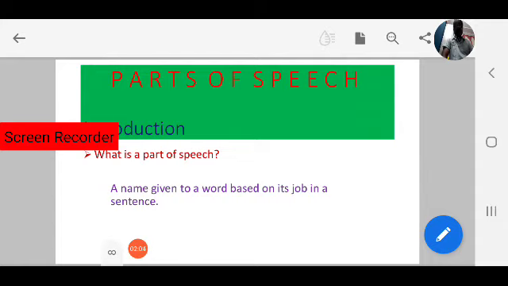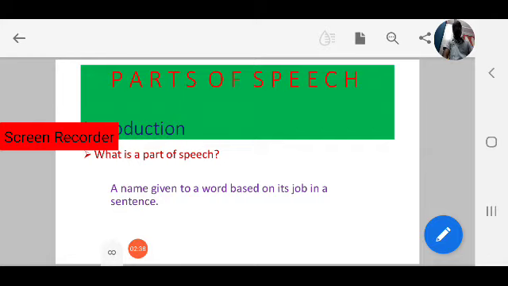Okay, what is the part of speech? Yes, part of speech is a name given to a word based on its job in a sentence. For example, now I am a teacher. Sometimes I am a student. Sometimes I am a father. Sometimes I am a son. Like I do different jobs in different situations, like that, the job of a word in a sentence is called part of speech.